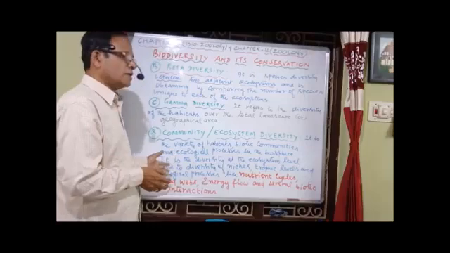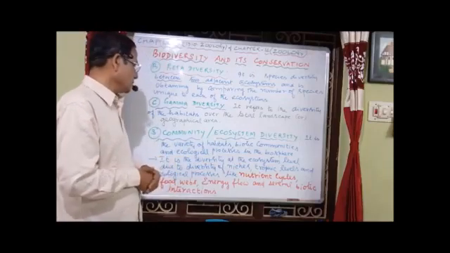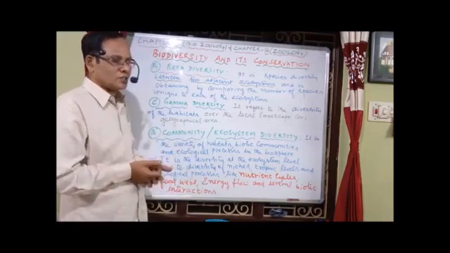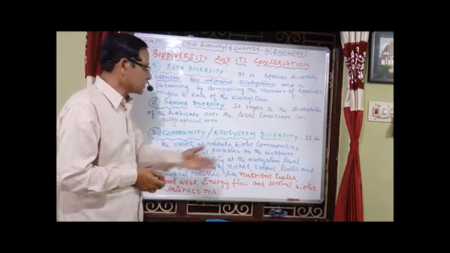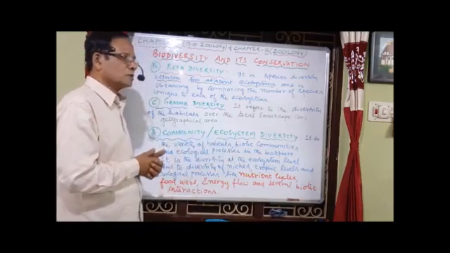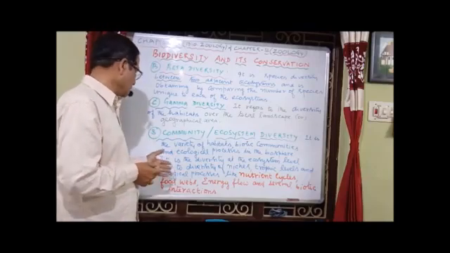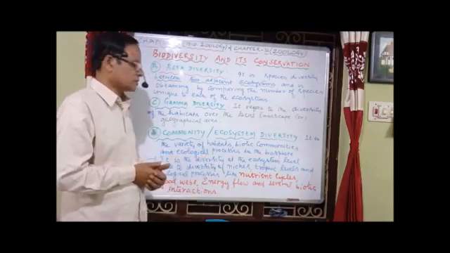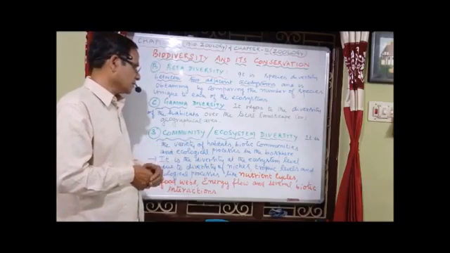Now, it is diversity at the ecosystem level due to the diversity of niches, the trophic levels, and also various ecological processes. What are the different ecological processes coming under this category?